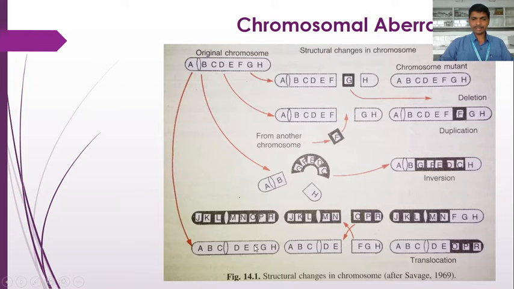So what happens in translocation? There is an exchange of a chromosomal segment between 2 non-homologous chromosomes. Here are 2 non-homologous chromosomes.